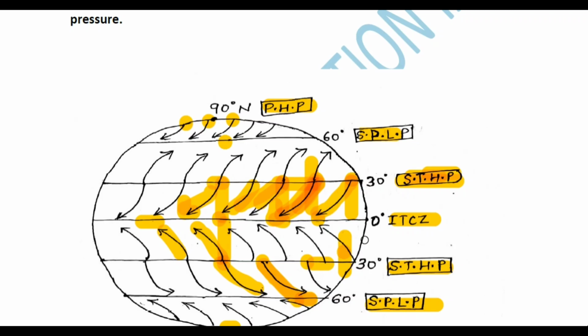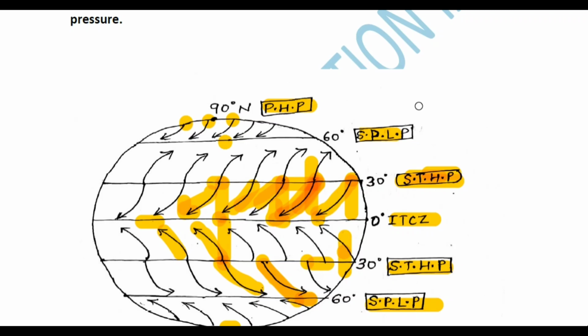So what is thermally induced, and what is dynamically induced? I'm going to try to explain this topic. What is thermally induced? Let's understand. Thermally means there is temperature.